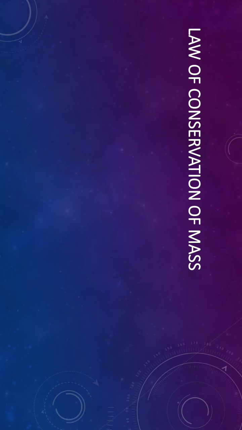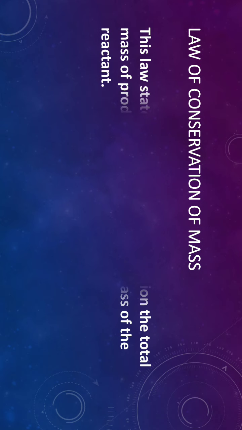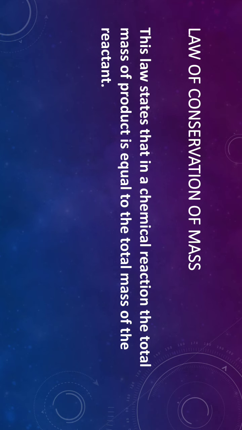The first law of chemical combination is the law of conservation of mass. This law states that the total mass of product is equal to the total mass of reactant. If we take any amount of reactants and they react together, then the total mass of the reactants taken together will always be equal to the total mass of the products.